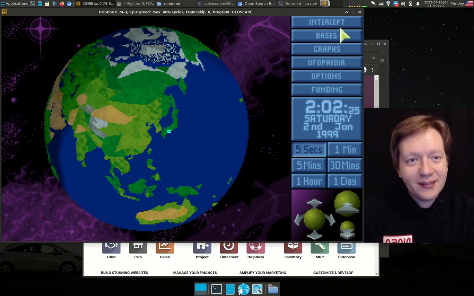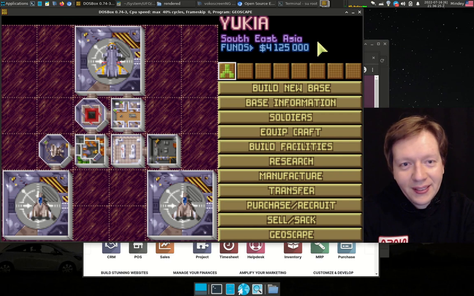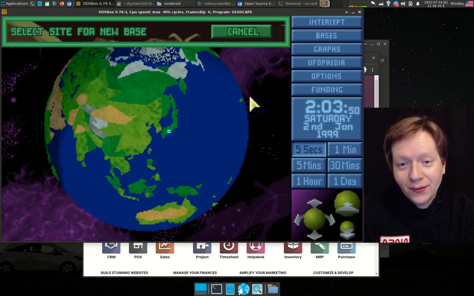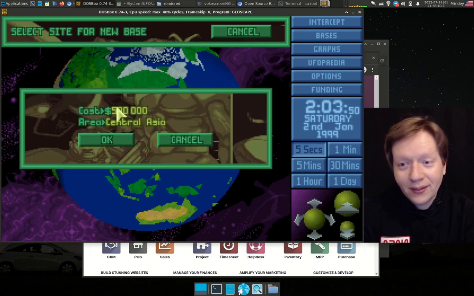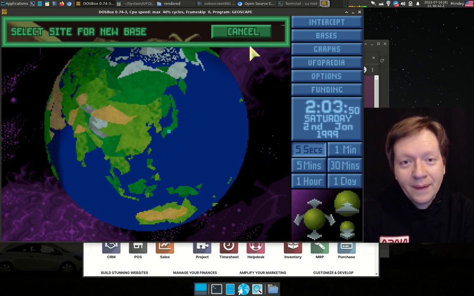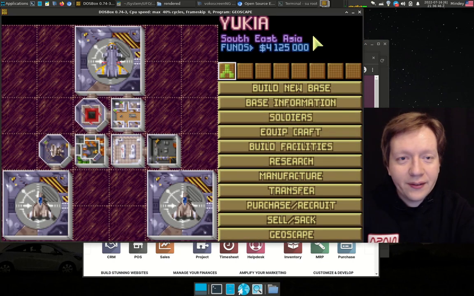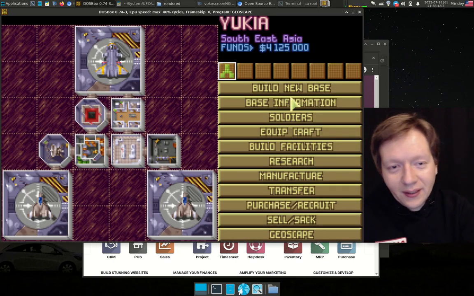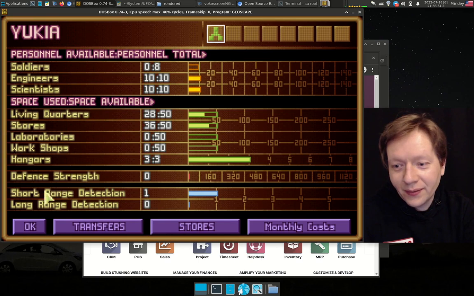Regarding bases, if you click on the bases, you see that you have a balance there. The balance is actually your funds, and you can use those funds to do many things. You can build a new base. For example, if I choose to build a base in Central Asia, it says that it will cost $500,000. We can click on base information, which shows how many workshops and personnel are in the base.